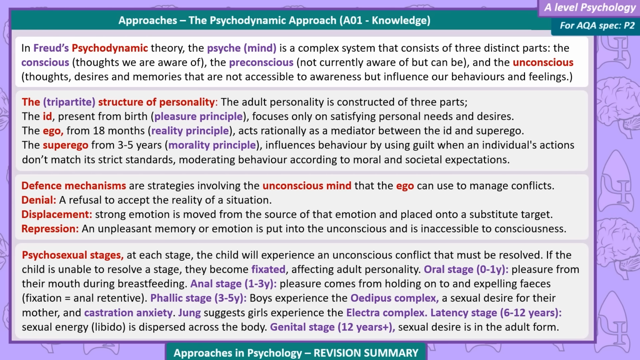Latency stage, 6 to 12 years. Sexual energy, libido, is dispersed across the body. Genital stage, 12 plus years. Sexual desire is in the adult form.